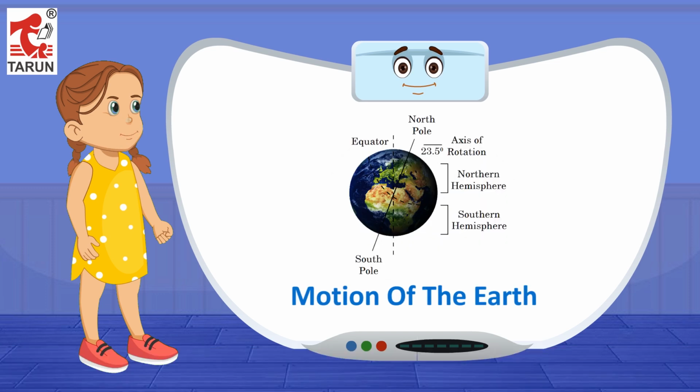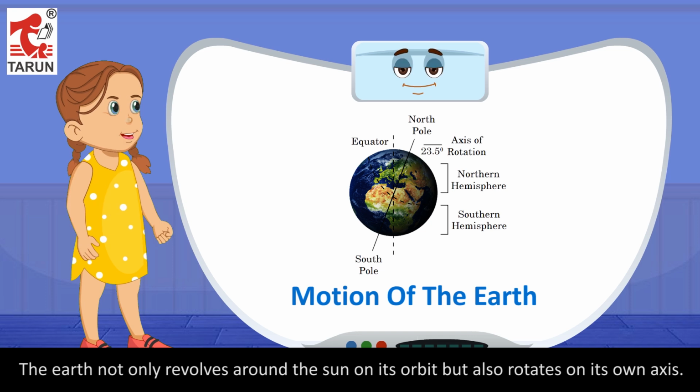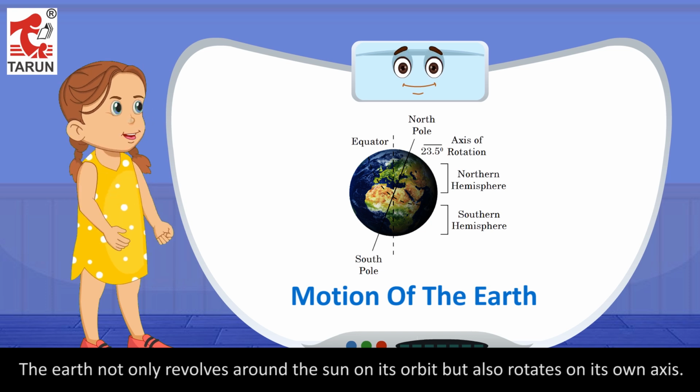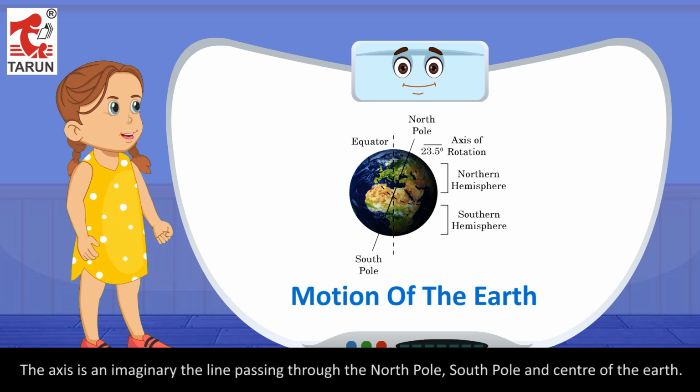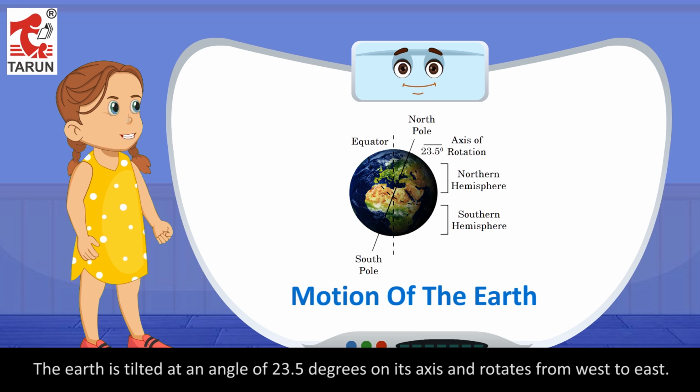Motion of the Earth. The Earth not only revolves around the sun on its orbit but also rotates on its own axis. The axis is an imaginary line passing through the North Pole, South Pole and center of the Earth. The Earth is tilted at an angle of 23.5 degrees on its axis and rotates from west to east.